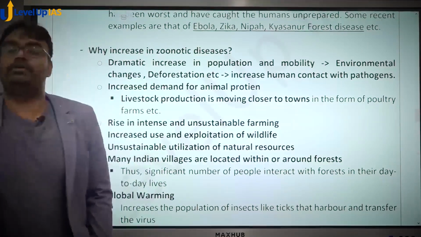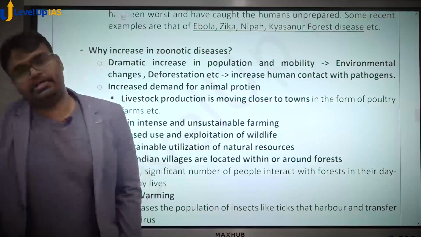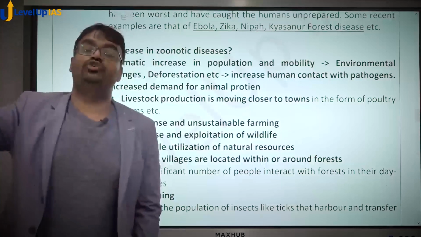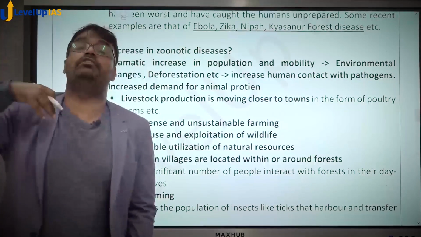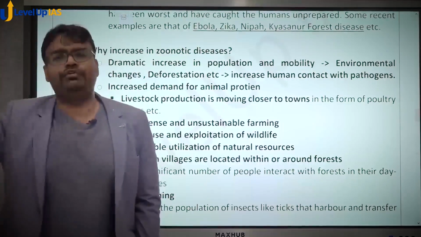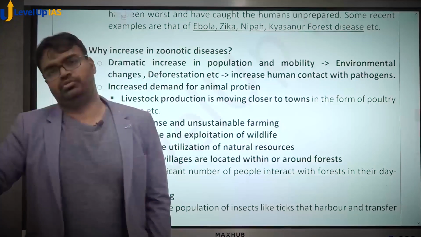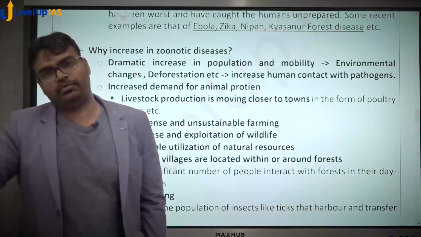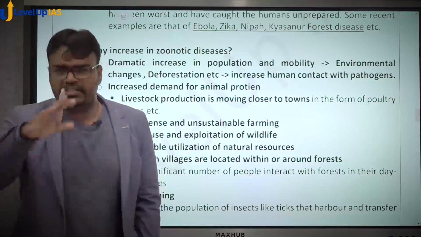We are destroying their habitats, so they are coming to human habitation. We are destroying forests, so human-animal conflict is increasing, human-animal interaction is increasing. We are doing deforestation, same issue. Climate change is increasing the chances of these diseases being spread. These are some of the factors.